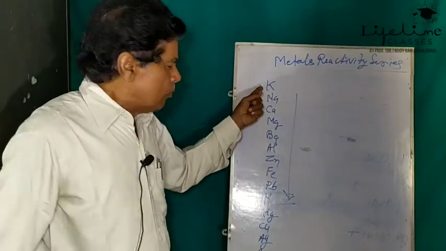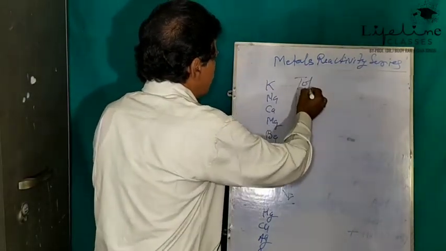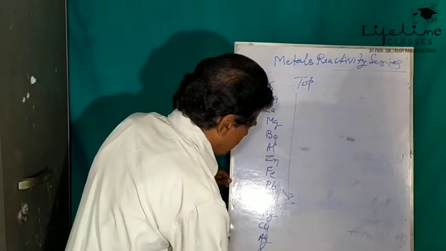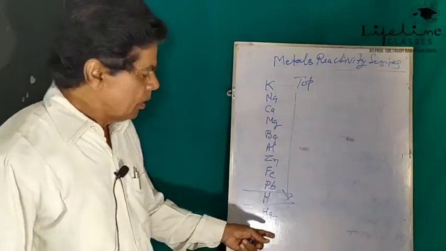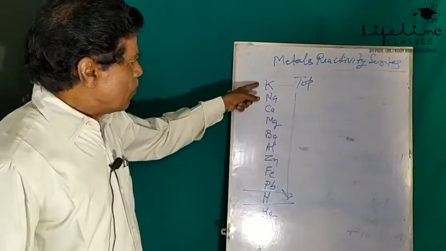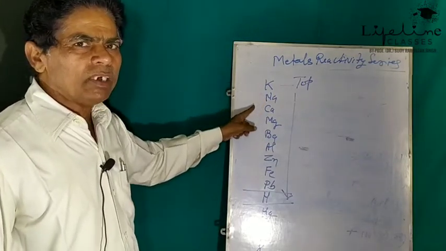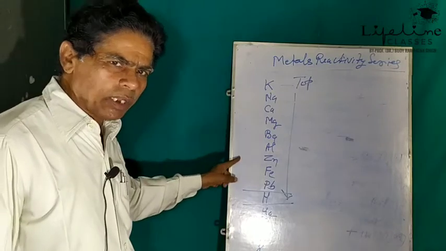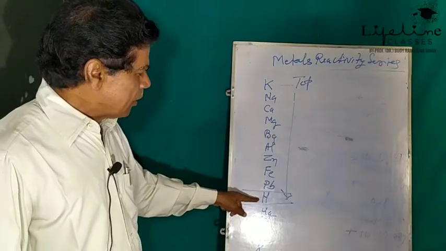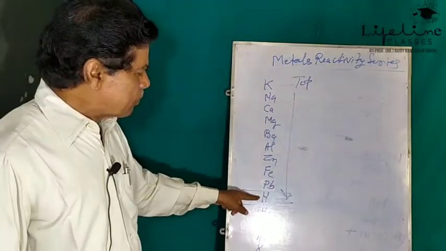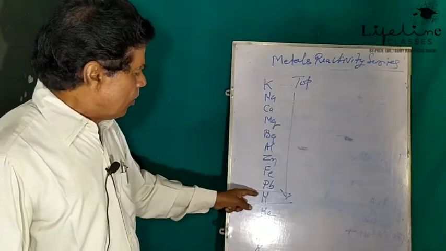So the most reactive metal, potassium, has been placed at the top and the least at the bottom. So as we move from top to bottom, the reactivity of metals goes on decreasing. And see here, this hydrogen is placed below zinc, iron, lead and so on.